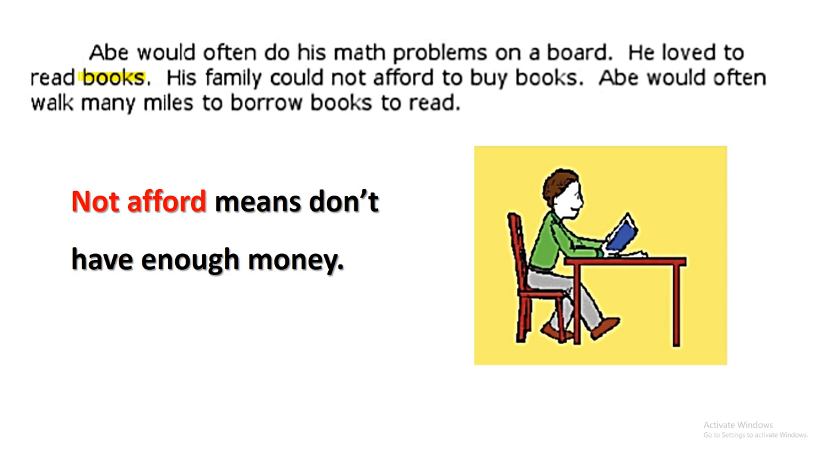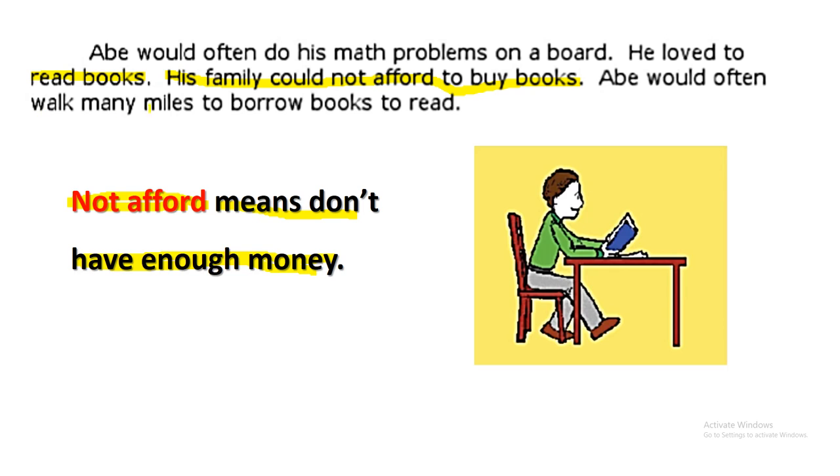His family could not afford to buy books. Could not afford means they didn't have enough money in order to buy for him some books, or to buy anything. Okay, so his family could not afford to buy books.